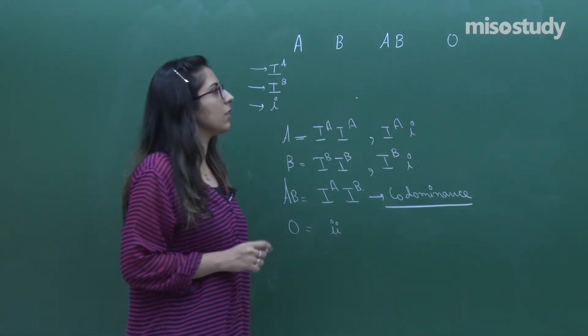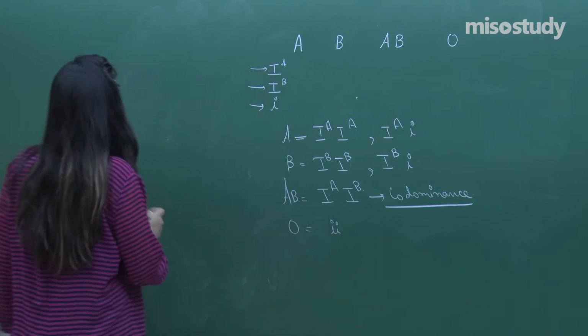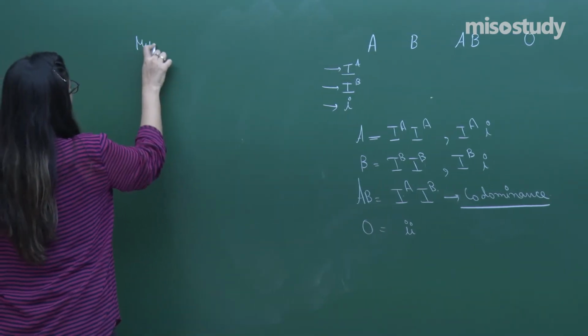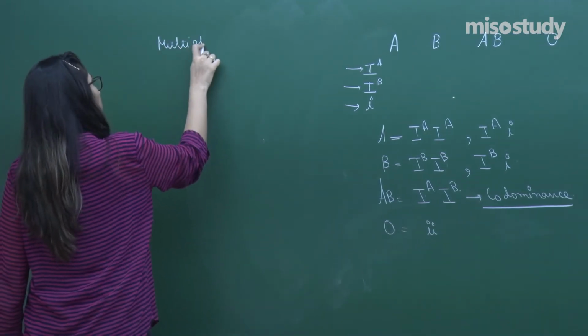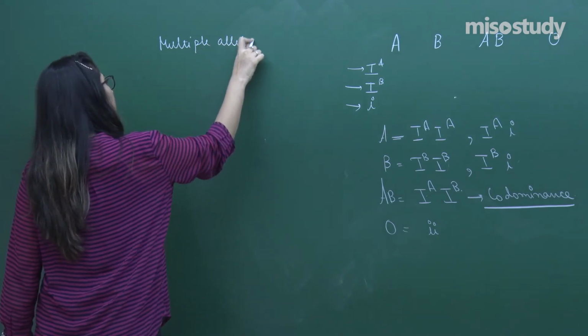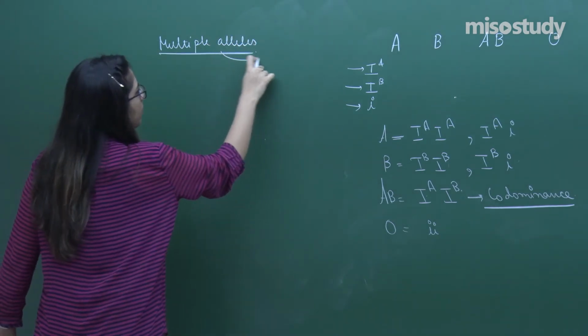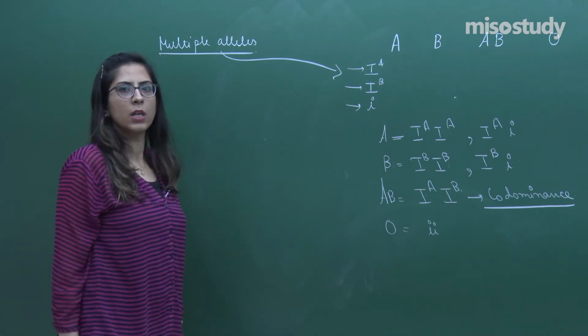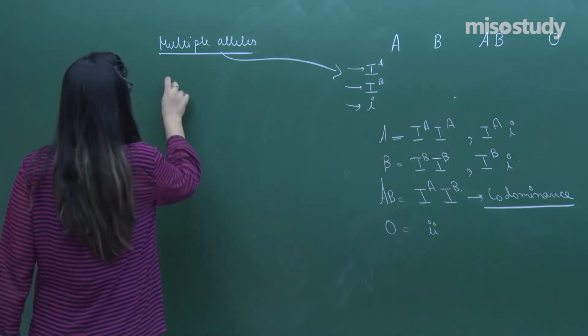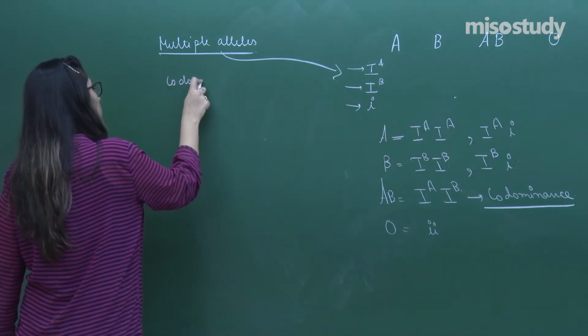So, if a question comes regarding multiple allelism, multiple alleles, you have to explain about these different blood groups, and second, we have to explain regarding codominance.